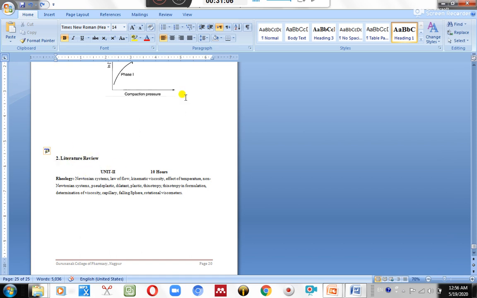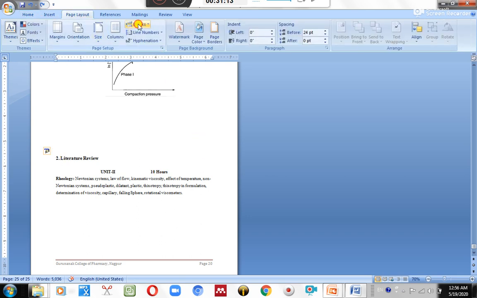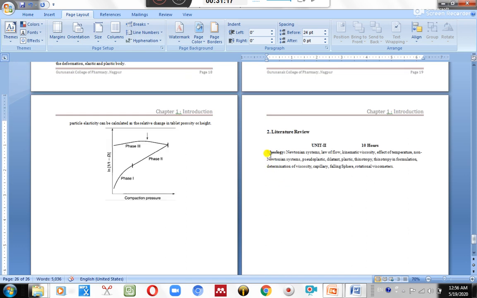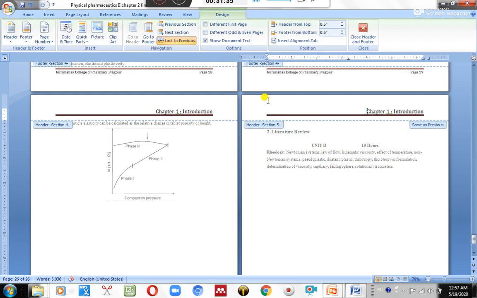Most of the students usually use chapter 1 introduction, chapter 2 literature review, and likewise. Okay, so this is design, close. Now you can see that in a single Word file you have made a different header for index, and a different header for introduction. Now literature review, I put literature review over here.